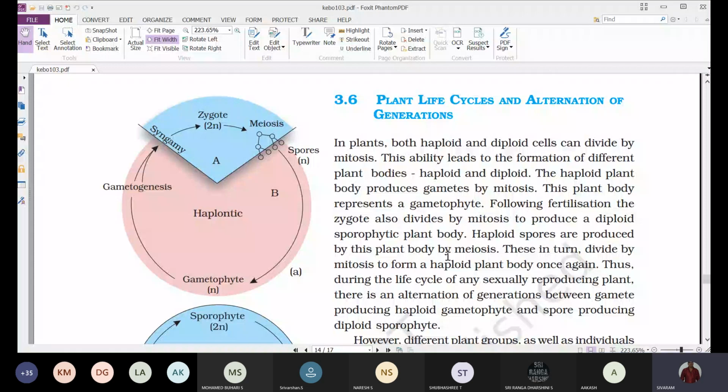If the diploid cell divides and gives rise to a plant body, then that plant body will be diploid. So in plants, both haploid and diploid cells can undergo mitosis and both can give rise to plant bodies. That's why we are getting two different stages of plants.